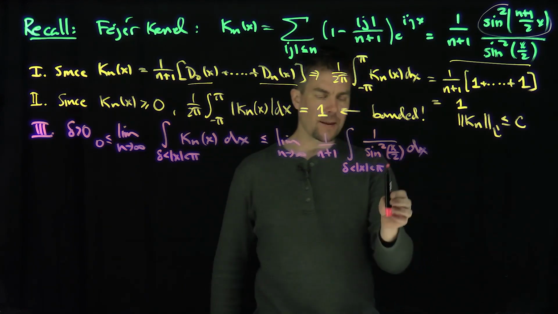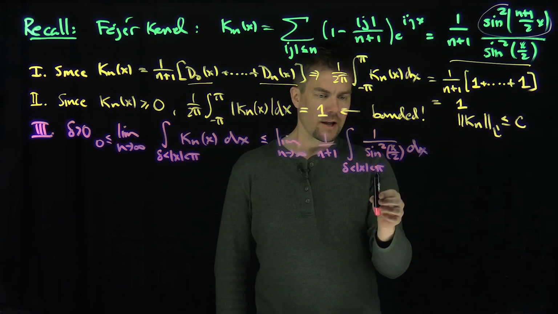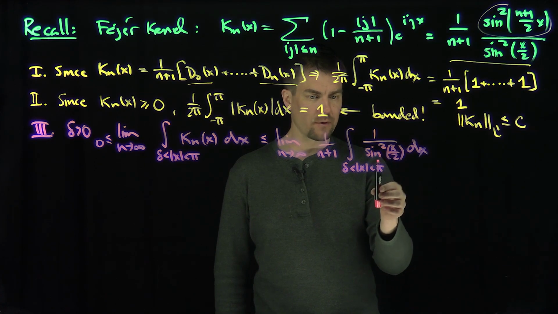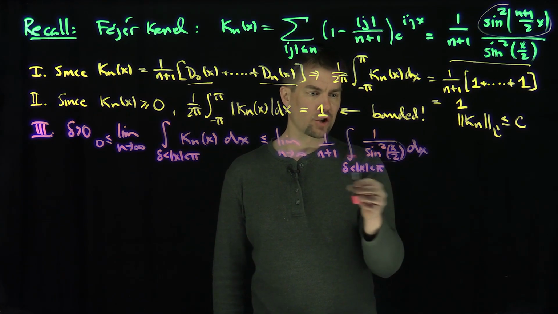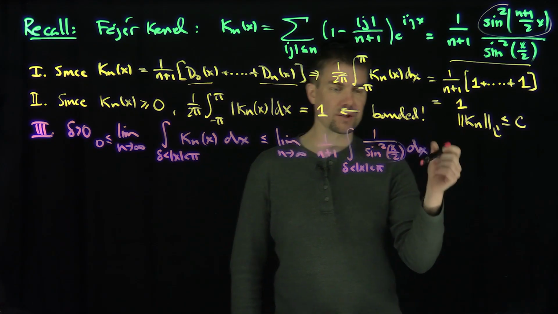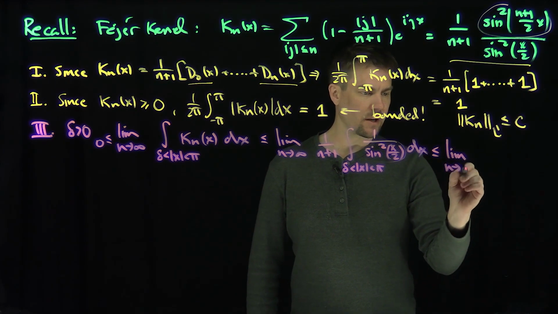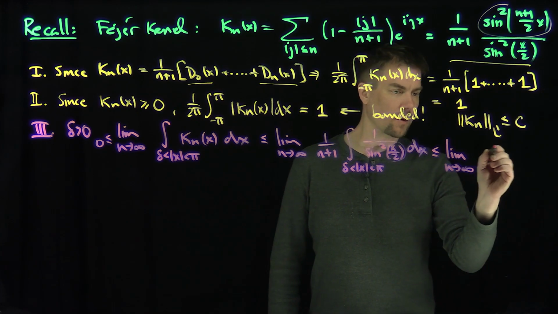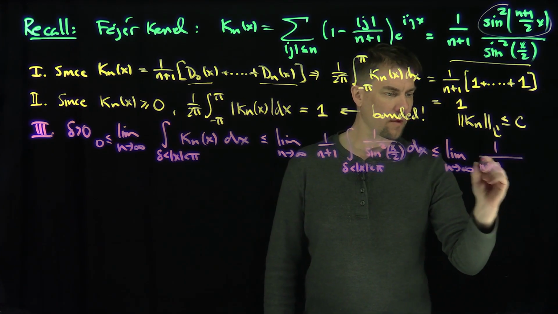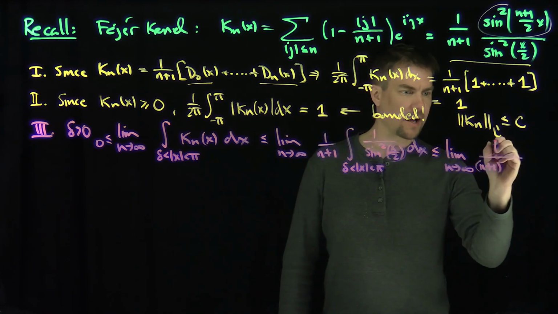And of course, in this range, the absolute largest this sine can be is 1 at pi over 2. I can make this fraction larger by making the denominator smaller. So in other words, this is less than or equal to the limit as n goes to infinity of just 1 over n plus 1, and then whatever, a constant, of course.